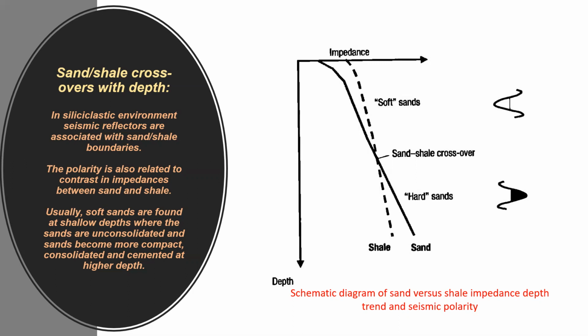A schematic diagram of sand versus shale impedance, depth trend, and seismic polarity is also shown here. We can see the depth trend varies from sedimentary basin to basin, and there may be more than one crossover in different basins. Similarly, a shallow sand can be hard and compact, and deep cemented sand can be relatively soft as compared to surrounding shale. Using rock physics modeling constrained by local geological knowledge, one can improve understanding of the expected polarity and seismic reflectors.